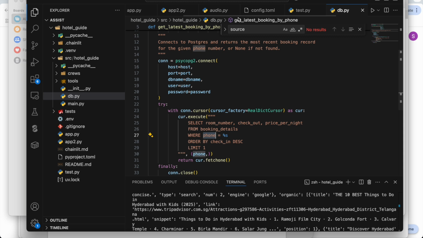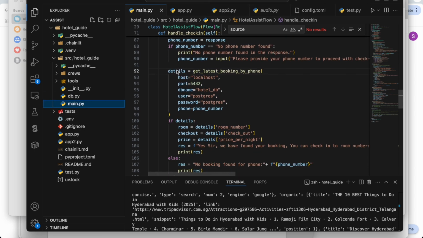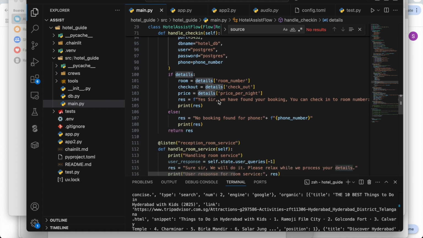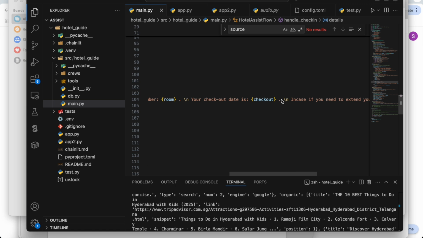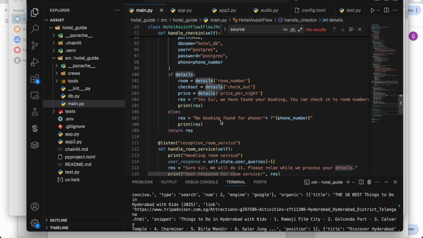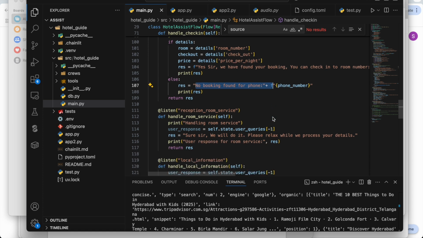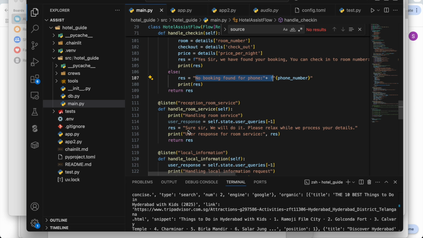That's it. Now if I go back to the main.py, once we get all the details, I'm returning a string: yes sir, we found your booking. You can check into so and so room number, your checkout date and the charges, everything. And if there is no phone number, then we say no booking found for the phone number. Similarly for room service, in case we ask for room service, we are just returning specific strings. So this is how we are creating a flow using CrewAI.